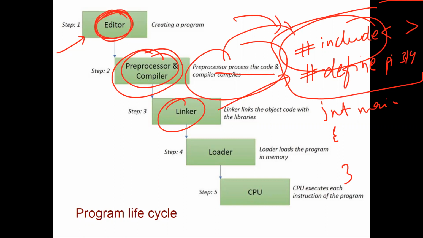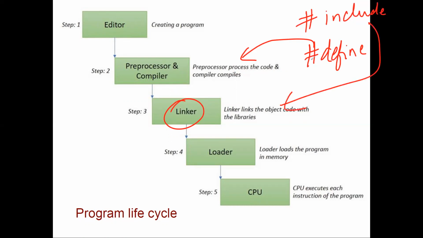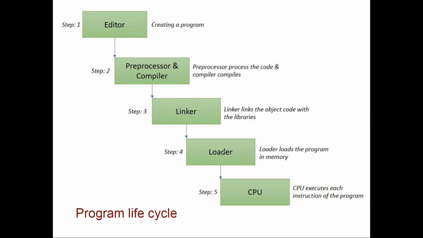So this is preprocessor only, and within the preprocessor, the linker works because the linker is only handling the libraries, but hash define is also part. So hash define does not have anything to do with the linker, but it is part of the preprocessor statement. So we can say in a way hash include is part of the linker and hash define is part of the preprocessor, because we are preprocessing it, we are making our code ready to get the work done. And the compiler also helps us to find the errors. If there is an error, the compiler will highlight it and it can help us to get the work done.